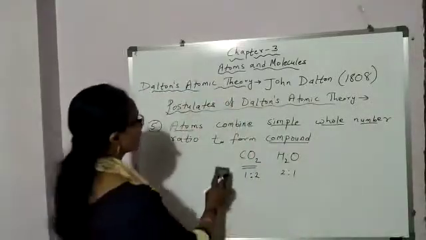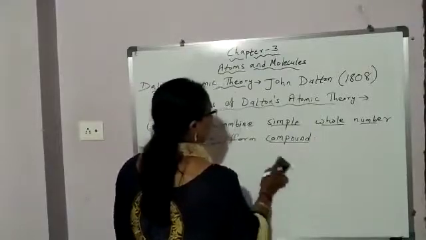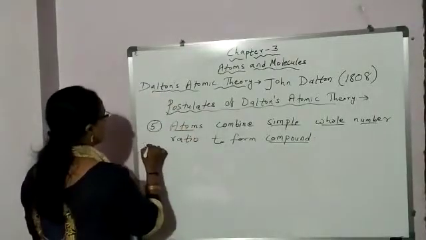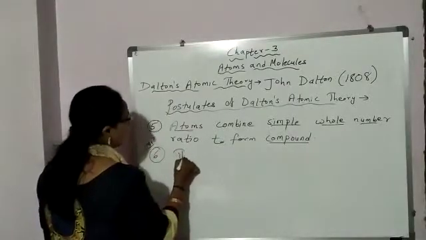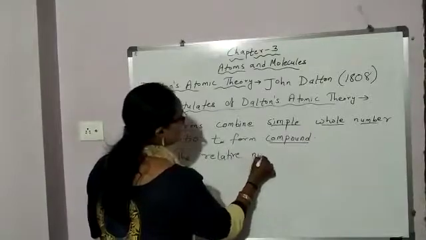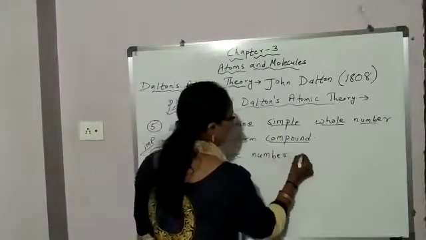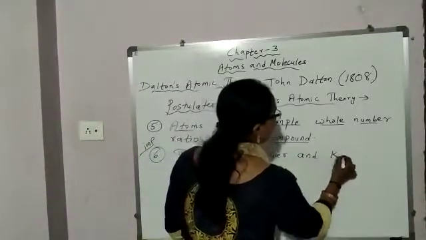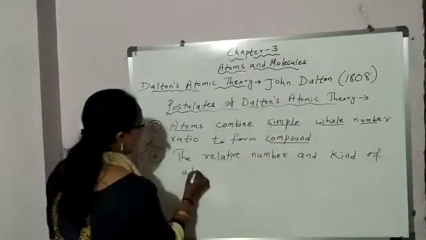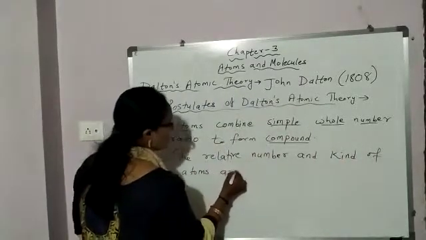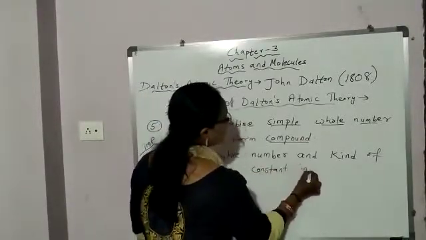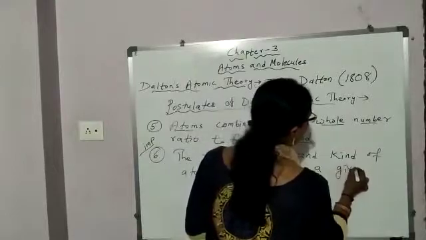Okay. Now next, again the sixth postulate is important. The relative number and kind of atoms are constant in a given compound.